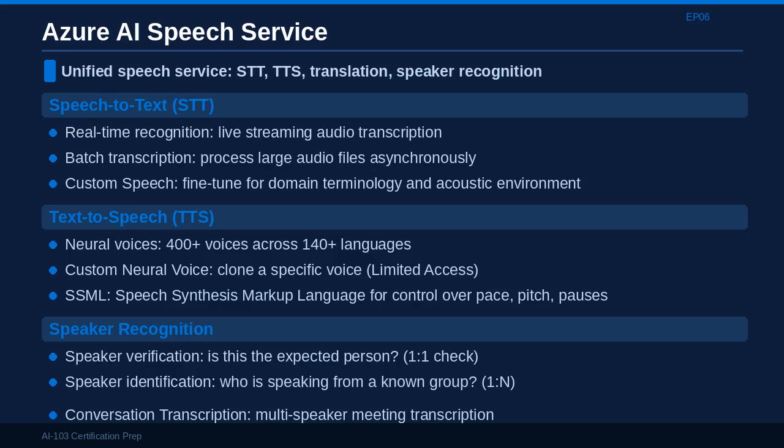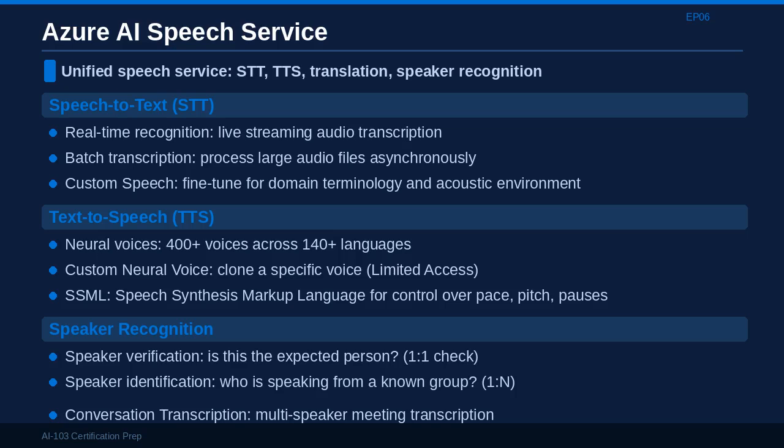Text-to-speech converts text to natural-sounding audio. Azure provides over 400 neural voices across more than 140 languages. Custom Neural Voice, a limited access feature, lets you create a voice that sounds like a specific person. SSML gives you fine-grained control over prosody, the rate of speech, pitch, volume, and where the system pauses.